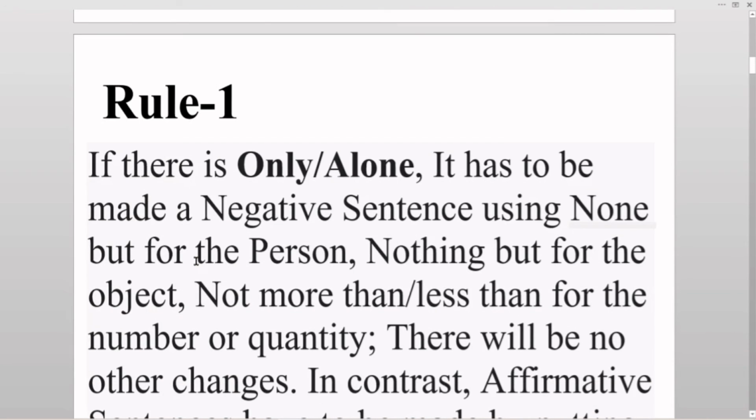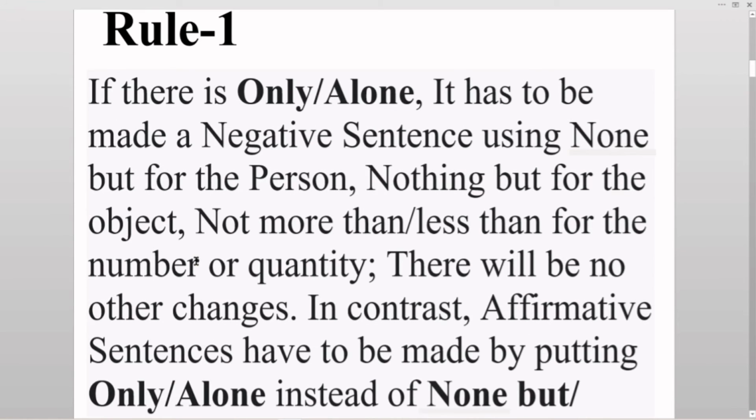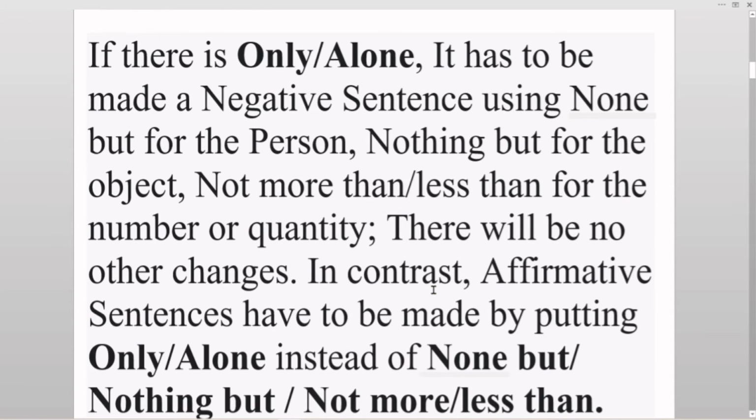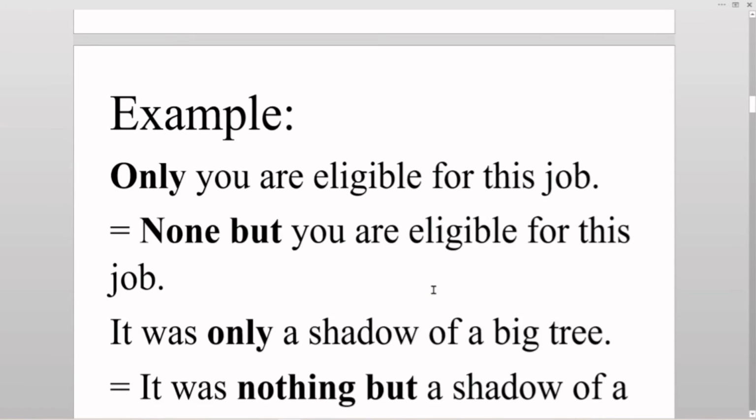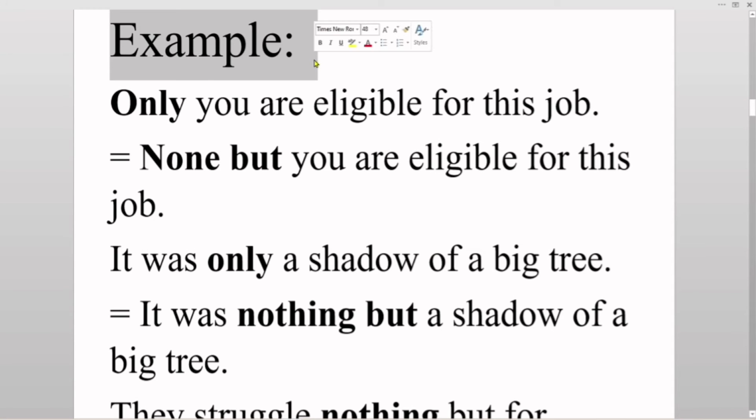Rule number 1. If there is only or alone, it has to be made a negative sentence using none but for the person, nothing but for the object, not more than or less than for the number or quantity. There will be no other changes. In contrast, affirmative sentences have to be made by putting only or alone instead of none but, nothing but, or not more than or less than. Let me show you some examples.